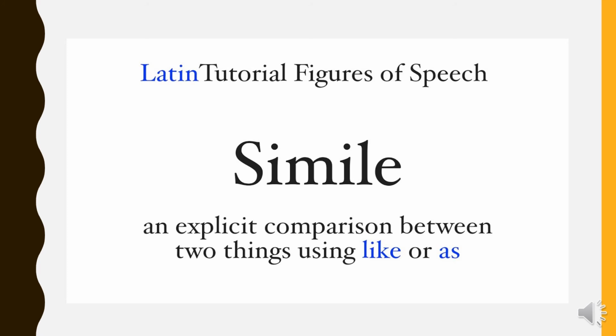She is as long as a giraffe. I used as. So this is a simile. A simile is a comparison between two things using like or as. Please keep this in mind: like and as are very important.